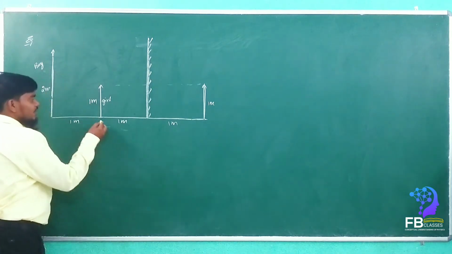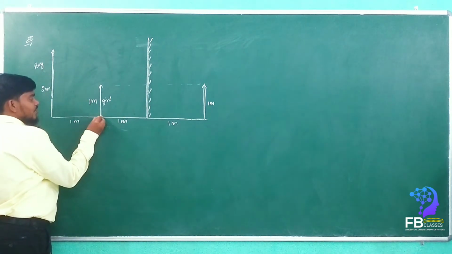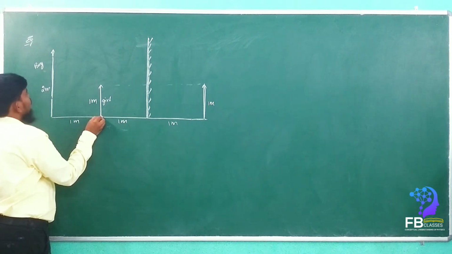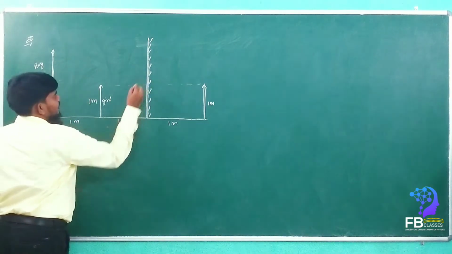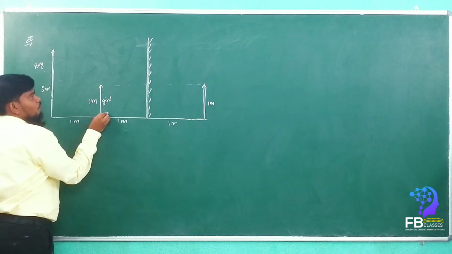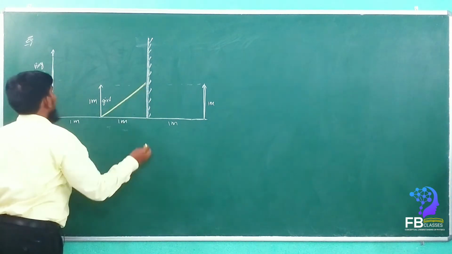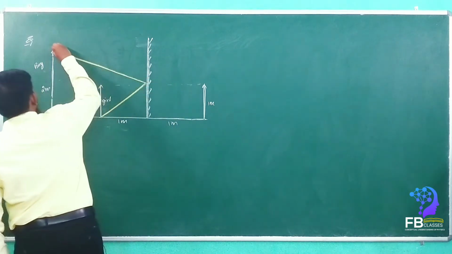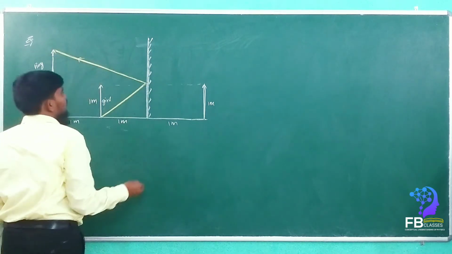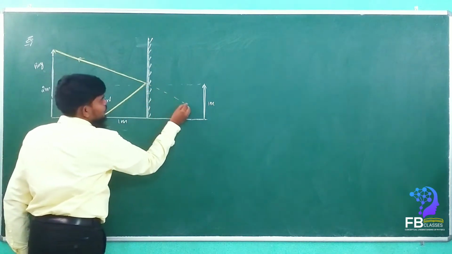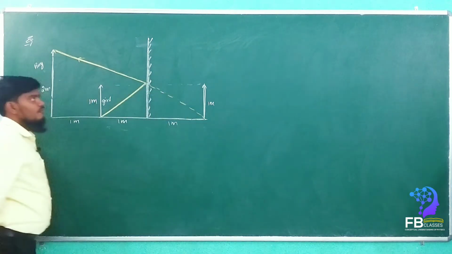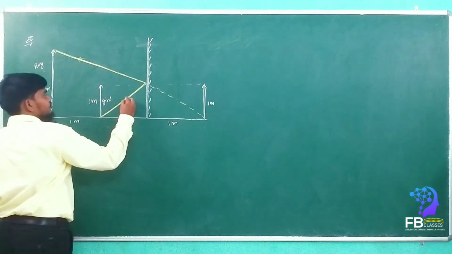Very simple. See here, 2 rays we are going to take. One of the rays came here and this ray enters the boy's eyes. See here, are you getting my point? So this should come from here, from the bottom. Got it? This is one of the rays.